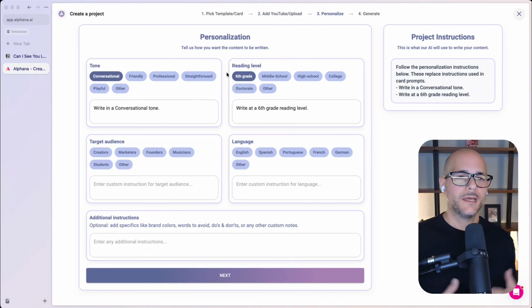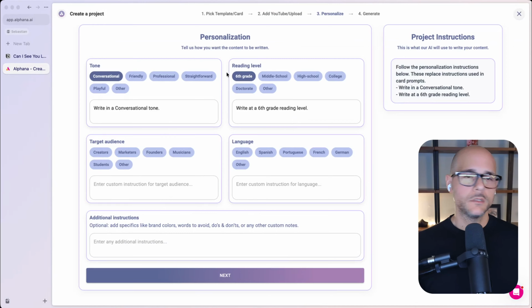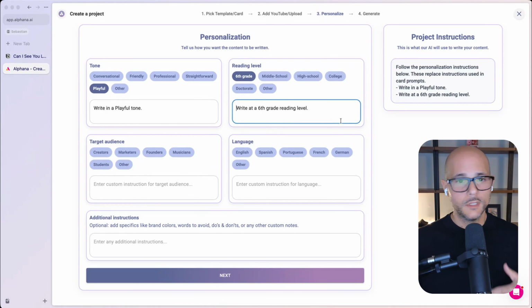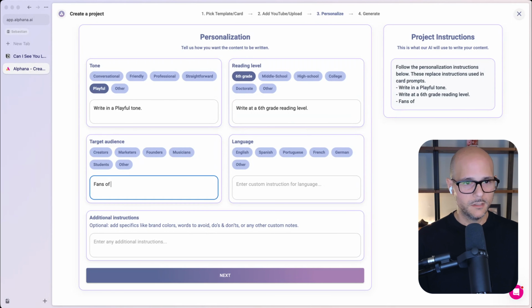Now, when I click next, I can add some personalization options. So how do I want my tone, the reading level, who's going to be reading this content, the target audience, the language. So I have it very conversational. We can make it playful if you want. Sixth grade reading level, it's a lot more accessible for people to be able to read or digest content at a lower reading level. My target audience, fans of music.